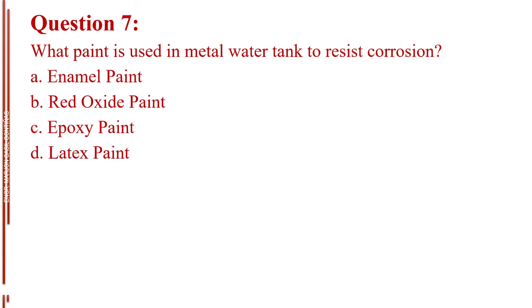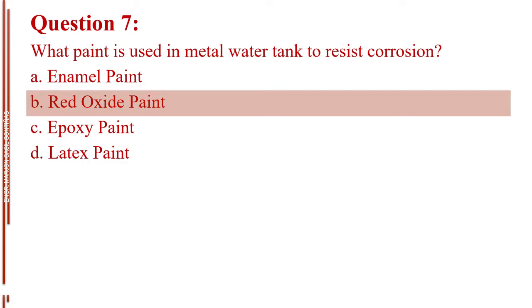Question number 7. What paint is used in metal water tank to resist corrosion? Letter A, enamel paint. Letter B, red oxide paint. Letter C, epoxy paint. Letter D, latex paint. The answer is letter B, red oxide paint.